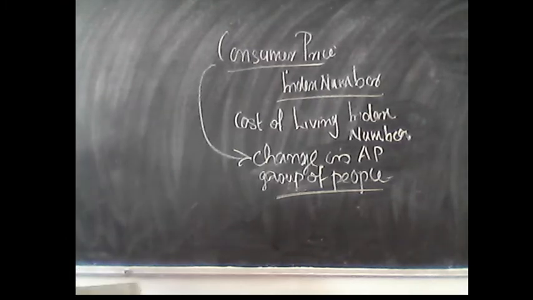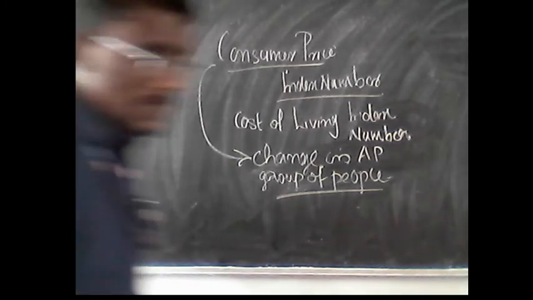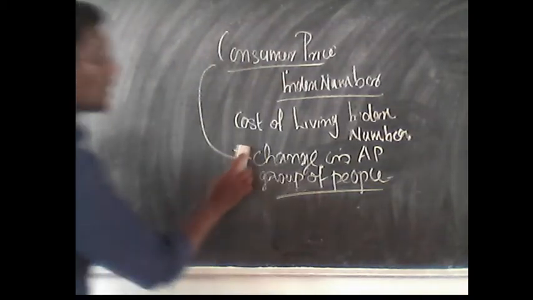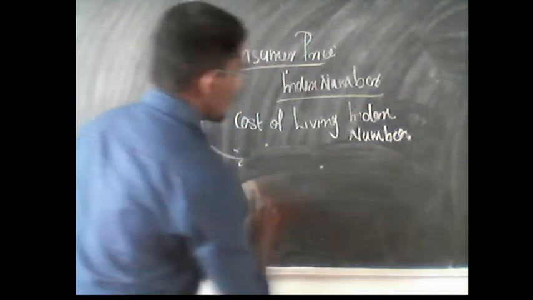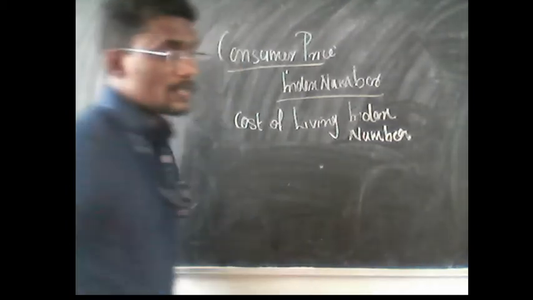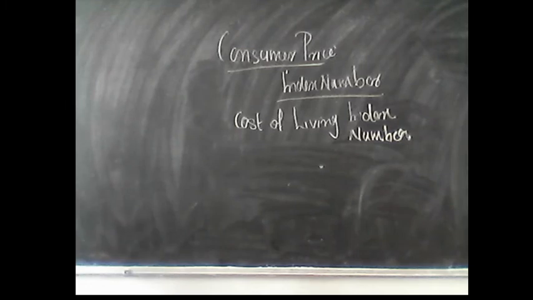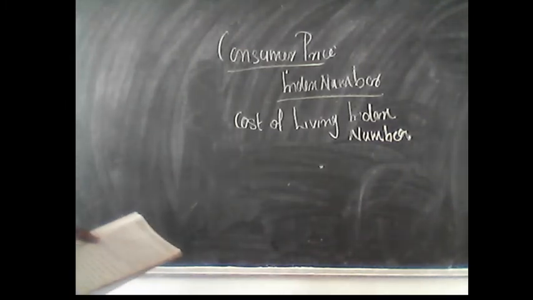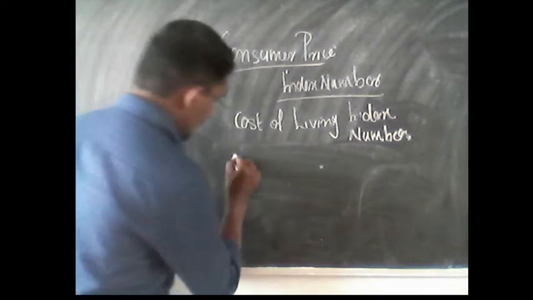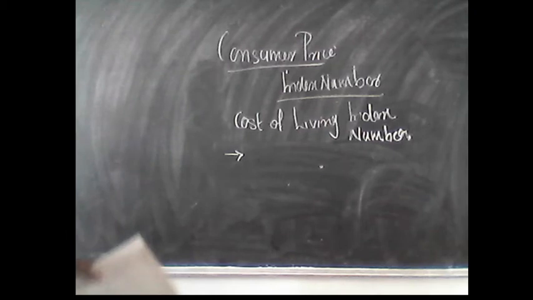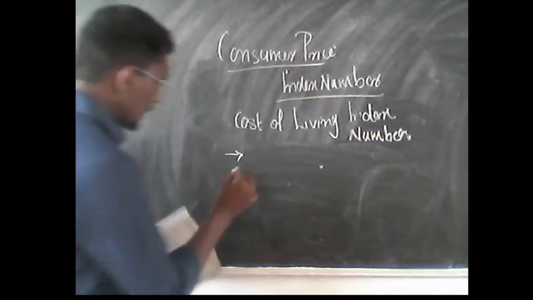And next, we are moving towards the construction of the cost of living index number or the consumer price index number. What are the major steps that we follow while constructing a consumer price index number or a cost of living index number? The first step is the decision about the class of people, scope and area.